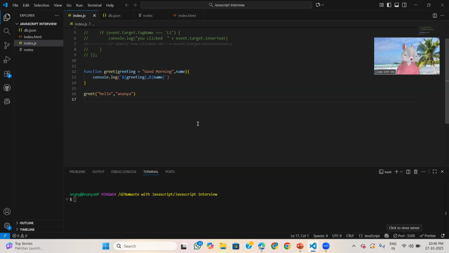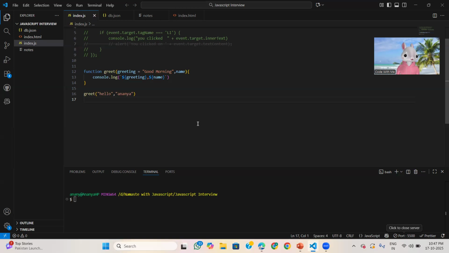So if the user forgets or does not want to give that value, or does not want to pass that value many times, and by default they want everyone to be wished hi, hello, or good morning, in that scenario we will give a default parameter.